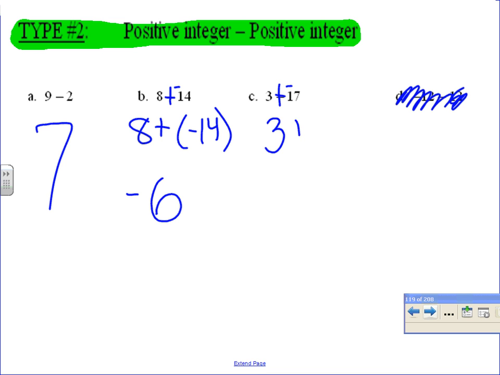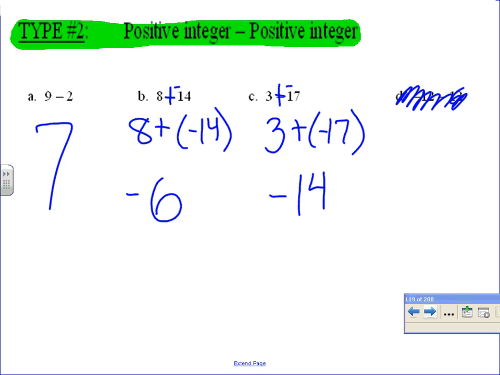So we really have 3 plus negative 17. We are adding the opposite. What's the answer to letter C? Adding the opposite, Matt. Good. Take the absolute value of the numbers, subtract them, take the sign of the larger number. Yep, that's exactly why we changed it to adding the opposite. So we're back to the same rules from yesterday.